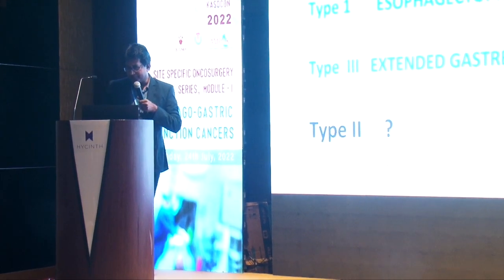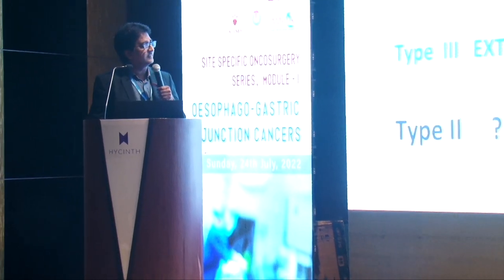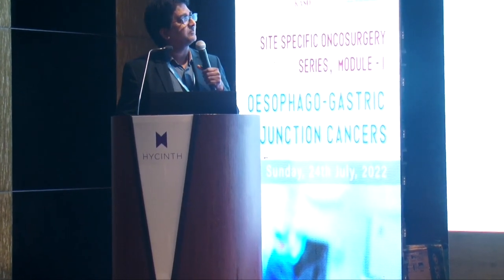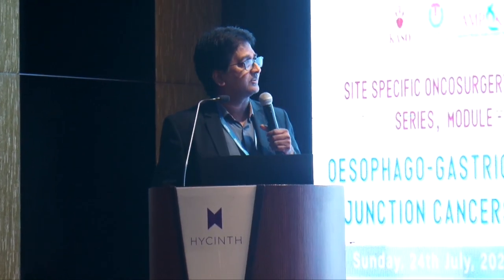Most of the previous speakers were talking about this. There is no confusion regarding the therapeutic strategies for the type 1 tumor and the type 3 tumor. Type 1 it is esophagectomy and type 3 it is extended gastrectomy. And for type 2 there are almost 5 procedures according to the extent of the lesion, and we have to consider so many other things.